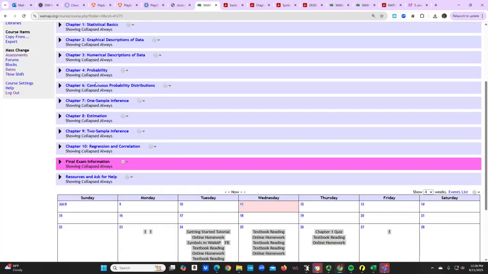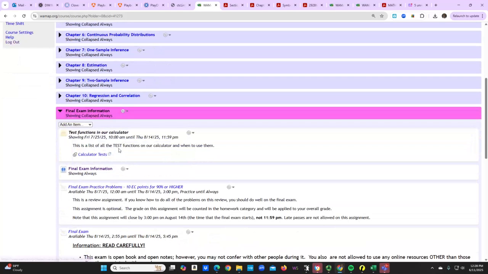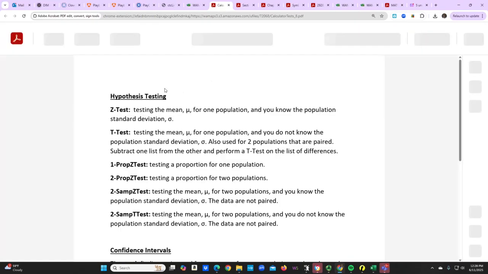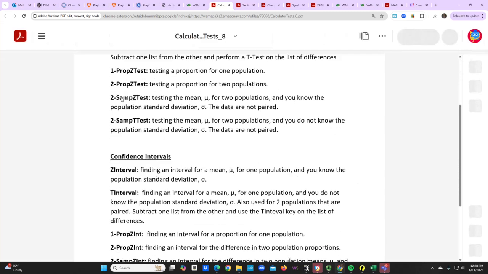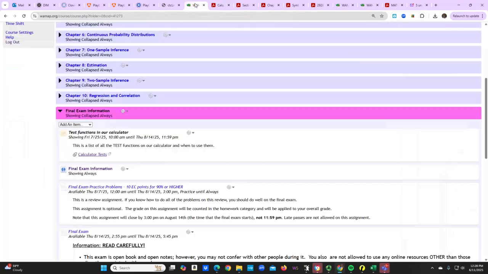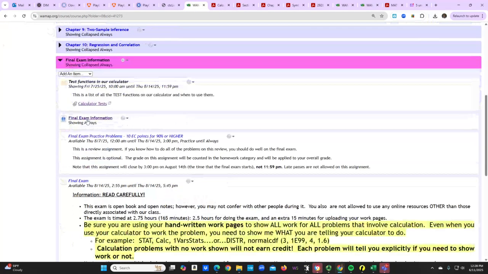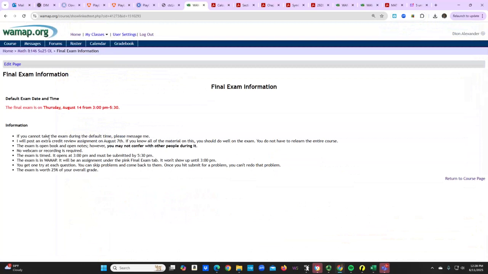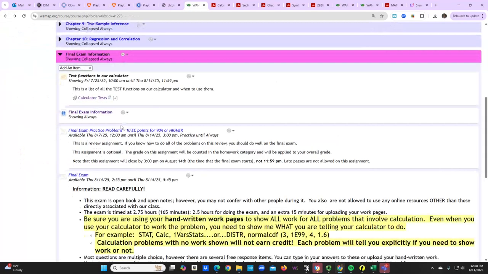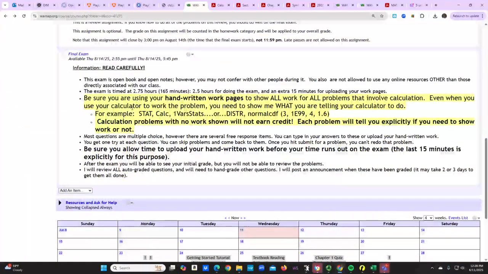We do skip chapter 5, and then you'll have your information on your final, which is going to be down here. I provide you with some test functions for your calculators. This is something you can use for your notes. Later, you're going to understand the importance of all of these different functions as we go through statistics. You're going to have some information that's going to open up prior to the exam, so you know what's going on with the final. And then you're going to have the final exam.